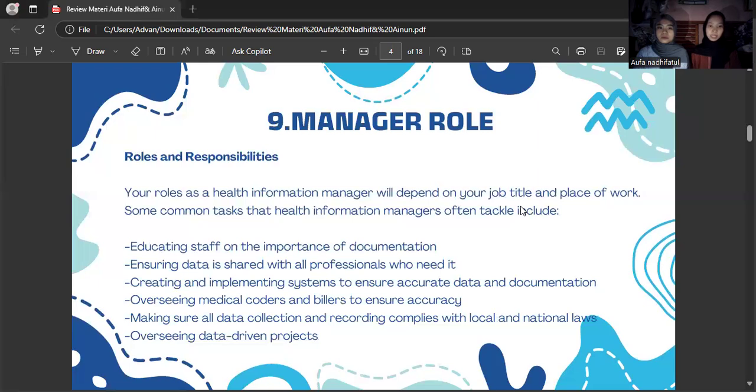Some common tasks that health information managers often tackle include educating staff on the importance of documentation, ensuring that information is shared with all professionals who need it, creating and implementing systems to ensure accurate data and documentation, overseeing medical records and bills to ensure accuracy, making sure all data collection and recording complies with local and national laws, overseeing relevant projects.